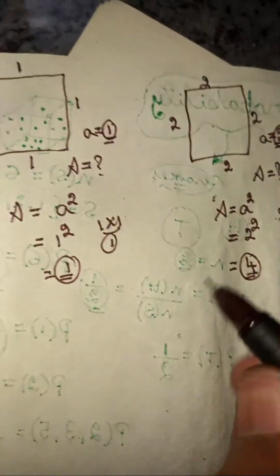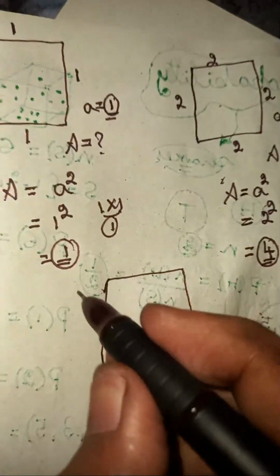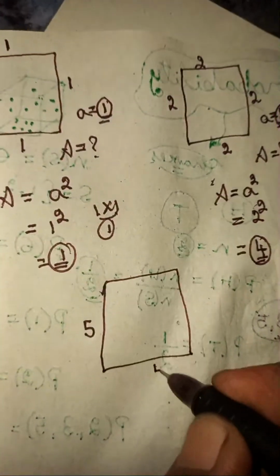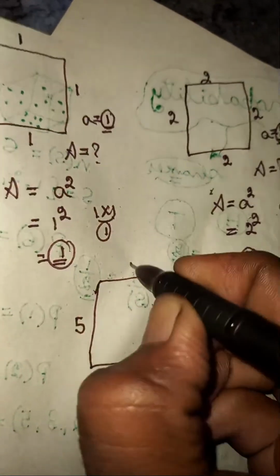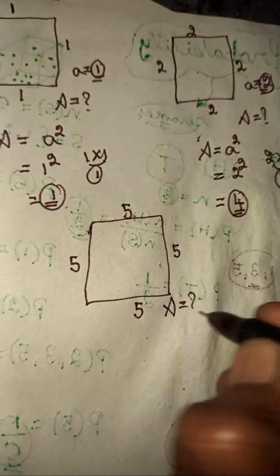Let's take even one more square. In this square they have given all sides as equal to 5 units. All sides as 5 units, and here we need to find out the area.